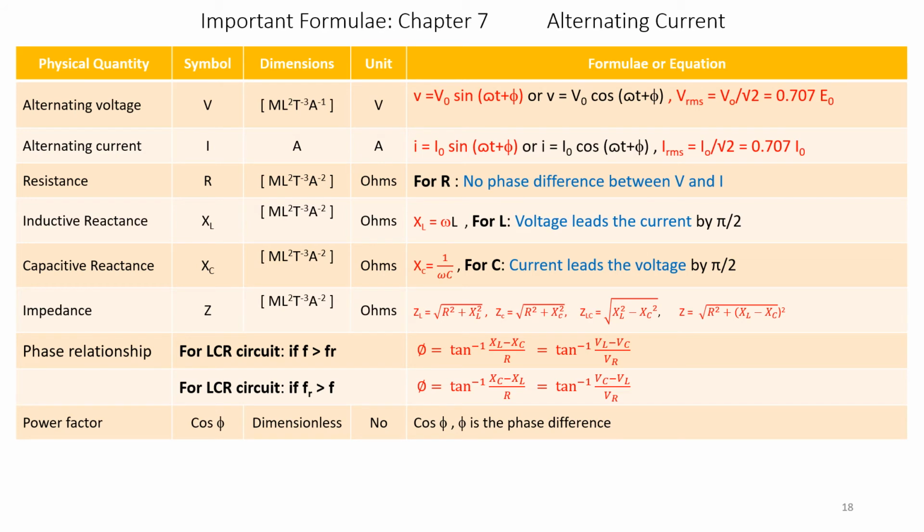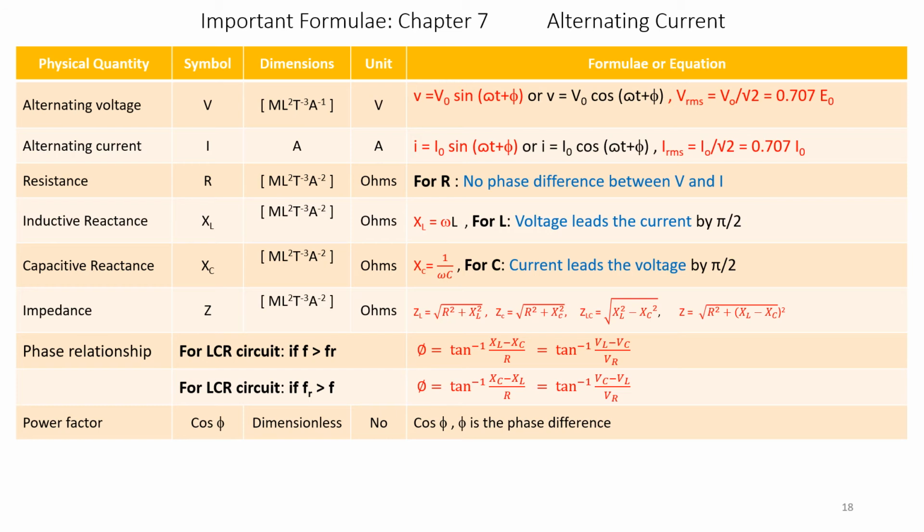If the resonant frequency is greater than the normal frequency F, phi is equal to tan inverse of XC minus XL divided by R. That is also equal to tan inverse of VC minus VL divided by VR.